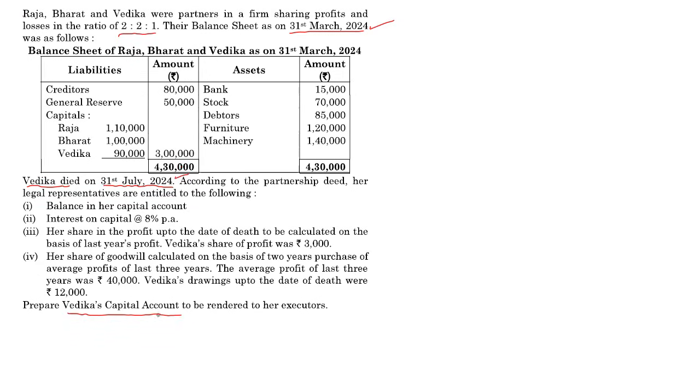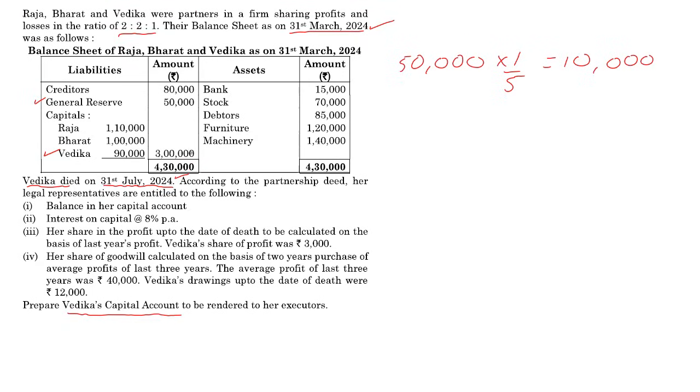Anyway, and goodwill calculation. We don't have any adjustments to do with any of the assets or liabilities. We only have to think about Vedika's balance and break up the general reserve. The general reserve is 50,000. It has to be broken up and given to the partners in their ratio. Vedika's share is 1 by 5, so 50,000 into 1 by 5 is going to give me 10,000.